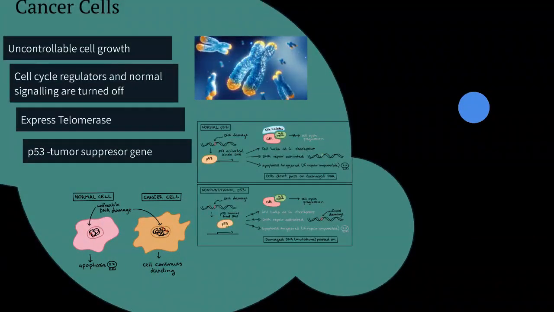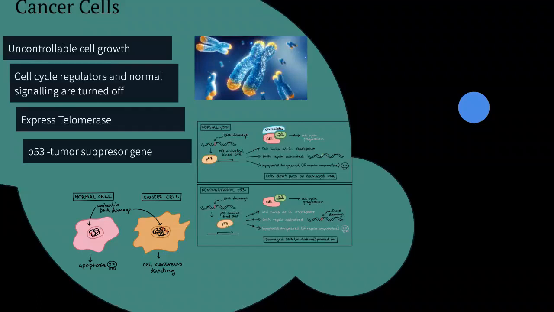So we all know cancer cells are a thing, and where do they come from? They come from the cell cycle and missed checkpoints and missed regulators. These are the few nitty-gritty mean boys that are able to pass through and create so many problems within our system. Cancer cells grow uncontrollably. The cell cycle regulators and normal signaling are turned off, so the checkpoints don't stop them. They're able to squeeze past them. All of our regulators are turned off, so the cell is able to constantly regenerate itself.